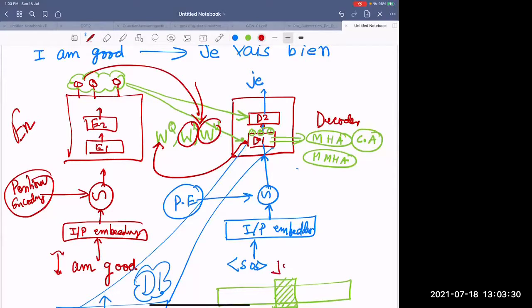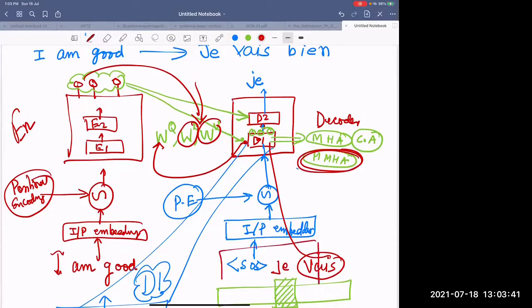Individual words are going in, sometimes I sent J, sometimes I sent Vase. Now when Vase goes in, this masked multi-head attention will learn how much I have seen so far and what is the relationship of this French word with the French words seen so far. Depending upon that, Vase will be given some output, maybe some Z1, Z2 or whatever. So you have got Z Vase.